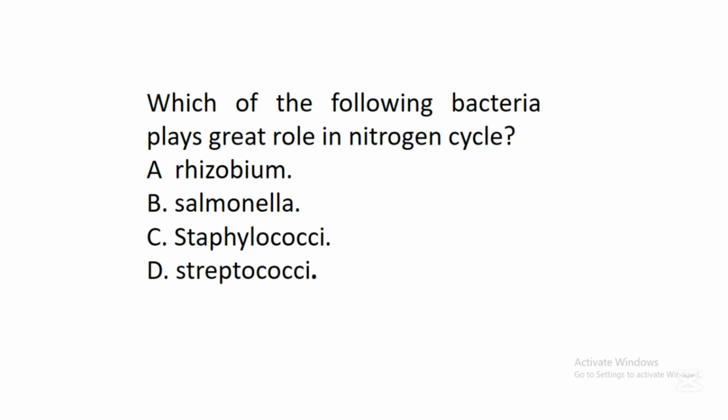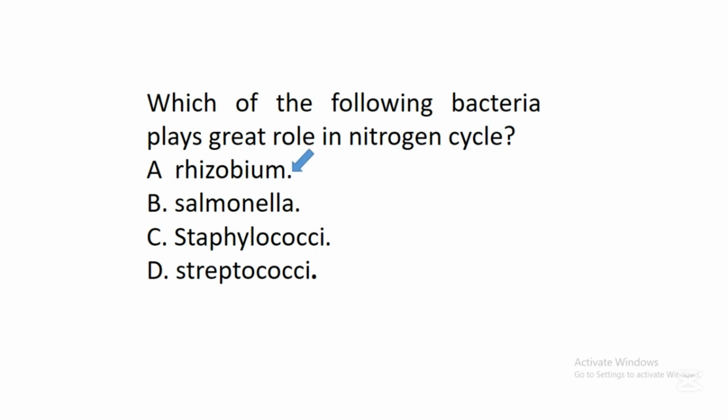The next question says, which of the following bacteria plays great role in nitrogen cycle? A. Rhizobium. B. Salmonella. C. Staphylococci. D. Streptococci. In this question, the correct answer is A. Rhizobium.